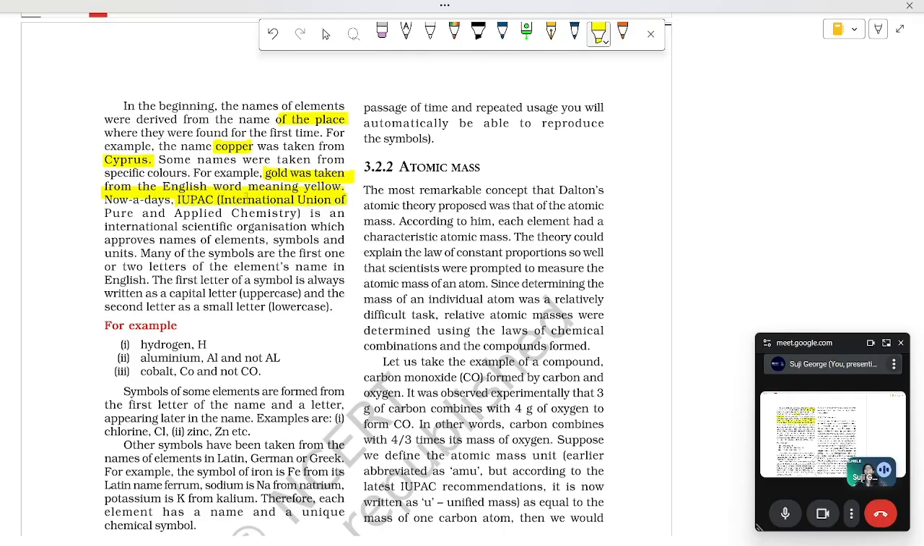IUPAC. What is IUPAC? International Union of Pure and Applied Chemistry is a scientific organization which approves the names of elements. They have given names to each element using certain rules. So, in many of these, the first one or two letters of the element's name in English were taken as the symbol. So, can you tell me an example?